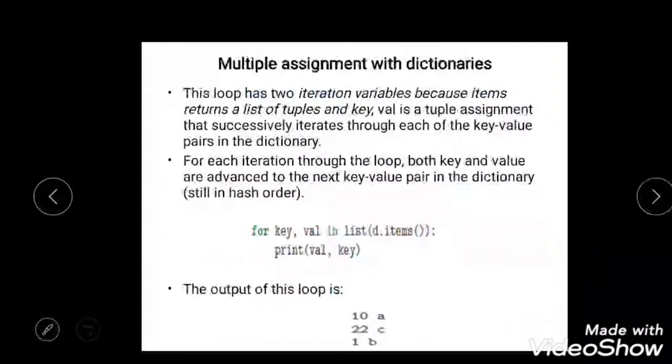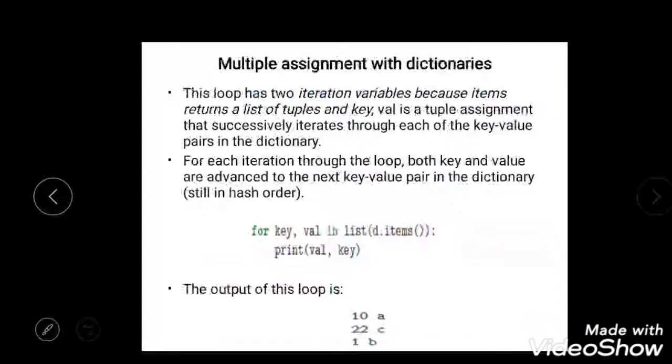Next, multiple assignment with dictionaries. Till now, using a for loop, we have assigned only one value. Now I'm using a for loop with 2 variables, one is key and the second one is value. For key, value in d.items(), that is the dictionary, print value, key. The dictionary I have created has A holding value 10, B holding 1, and C holding 22.